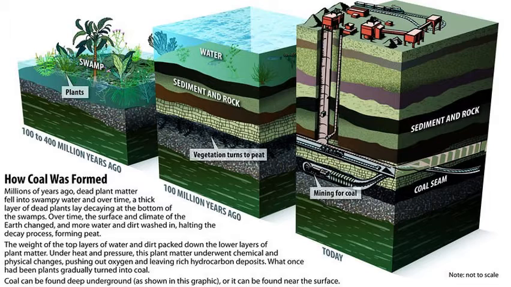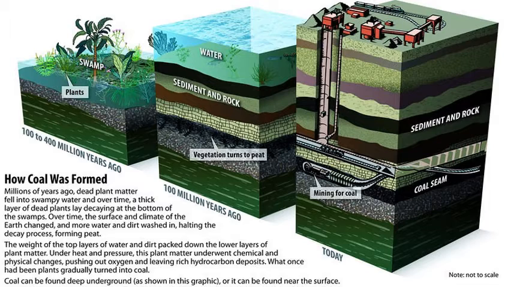Under heat and pressure, this plant matter underwent chemical and physical changes. So the chemical composition also changes. Physically also it looks totally different. What is chemically changing? It has a lot of oxygen. You know that plants have a lot of oxygen, and oxygen is fundamentally required for the decaying process. So because decaying is not happening, it pushes out all the oxygen and takes in and stores all the hydrogen and carbon. So that is why coal is called a hydrocarbon deposit. So it leaves out all the oxygen, takes in only the hydrogen and carbon and stores it. Once all the hydrocarbons are stored, the plants are gradually turned into coal.